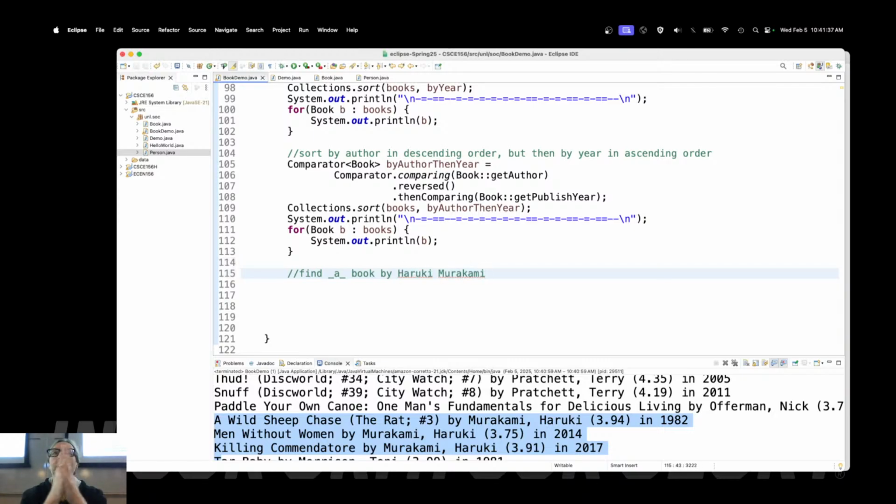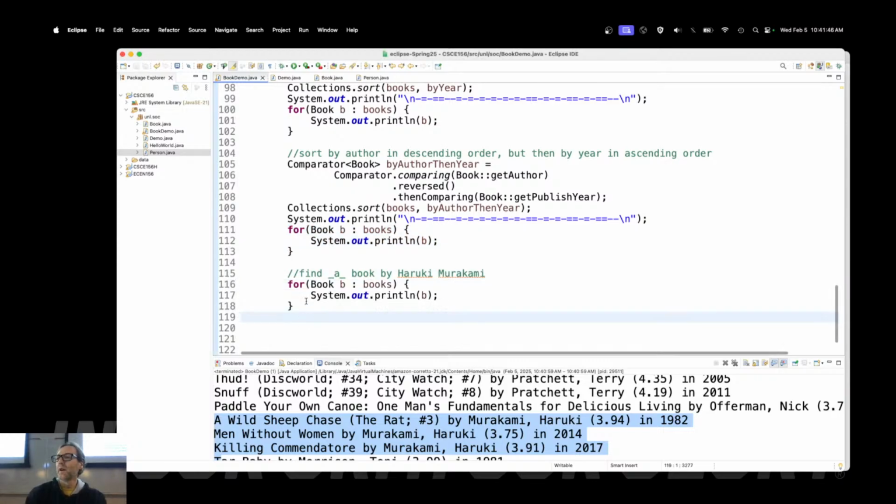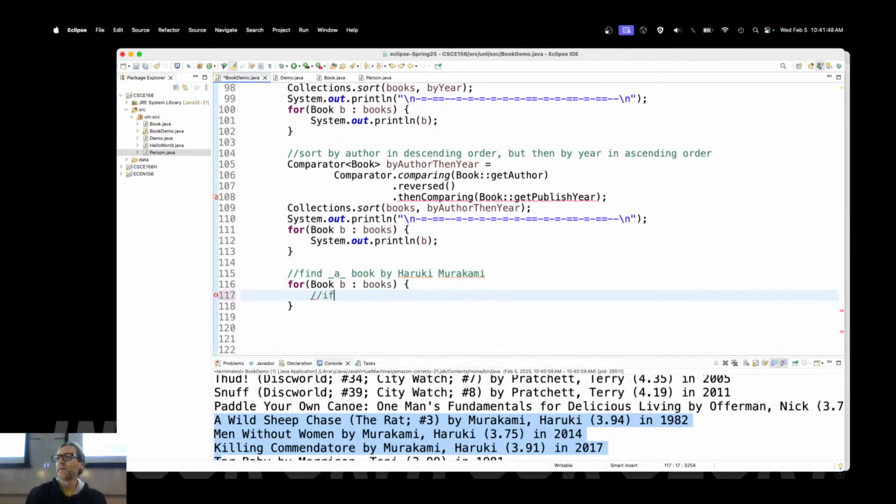How would you go about doing this? Would you write a for loop? Something like this, where, all right, if b's author is equal to Haruki Murakami, somehow, then output b.